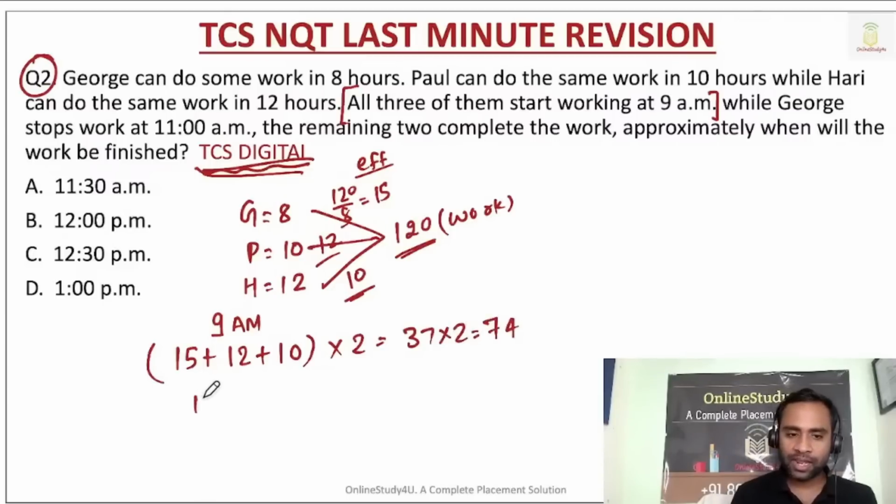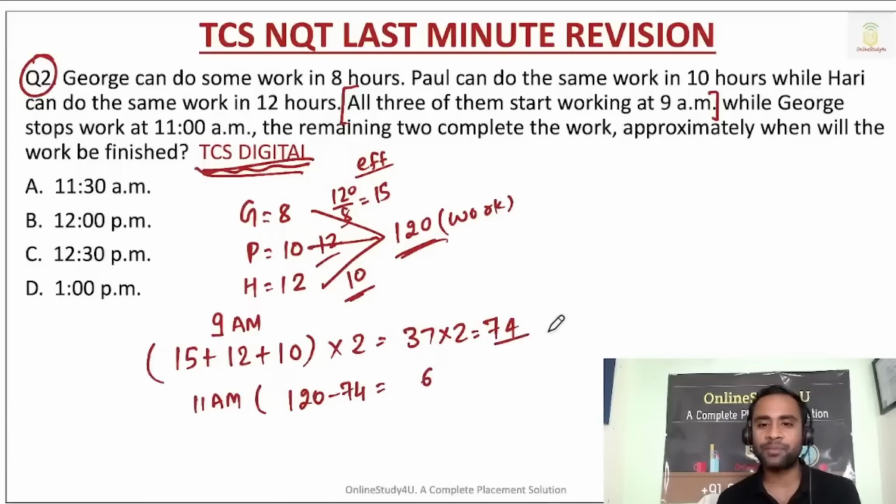So till 11 a.m., how much work did they complete? 120 minus 74, that is nothing but 74 work they completed. So till 11 a.m., 74 work they completed, and the remaining is 46.